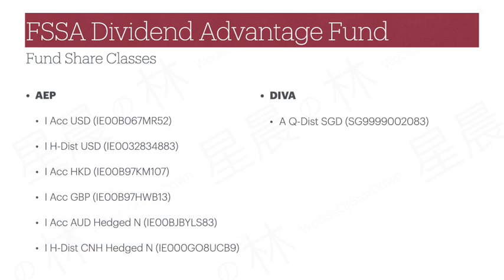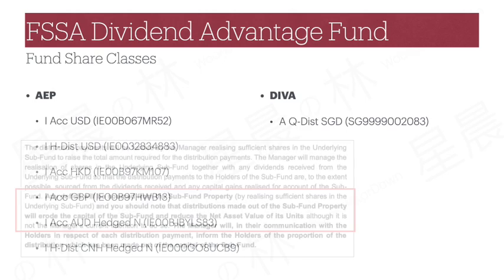For DIVA, there is only one share class created, which is the retail A share class in Sing dollars and providing quarterly distribution. While this appears as the base currency, do remember that DIVA is a feeder into AEP, so this is really a Sing dollar unhedged version of AEP. The unhedged feature also leads to some performance differences over time, which we will talk about in a while.